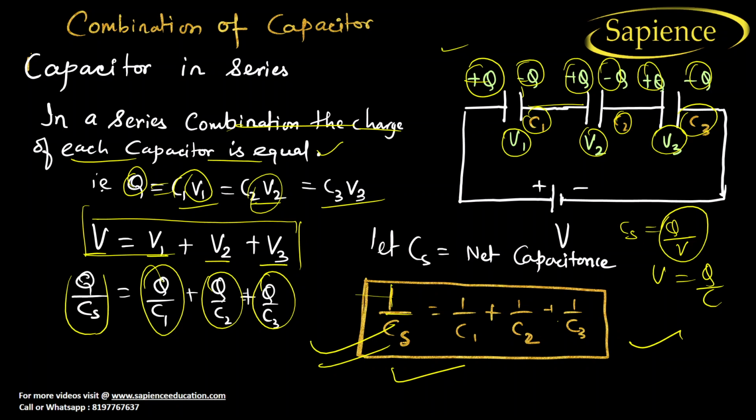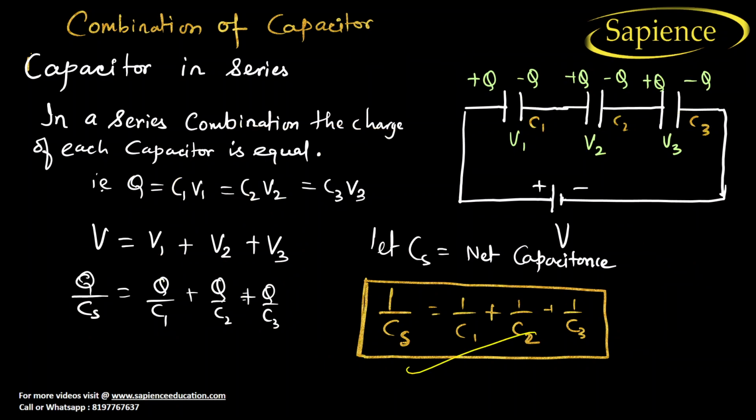So in series, if you want to find the equivalent capacitance, you have to add it in a reciprocal way. But when you add resistances in series, you are adding directly. But in capacitors, it is just opposite to the resistance, right? So I hope you have understood now how to find the capacitance when it is connected in series.